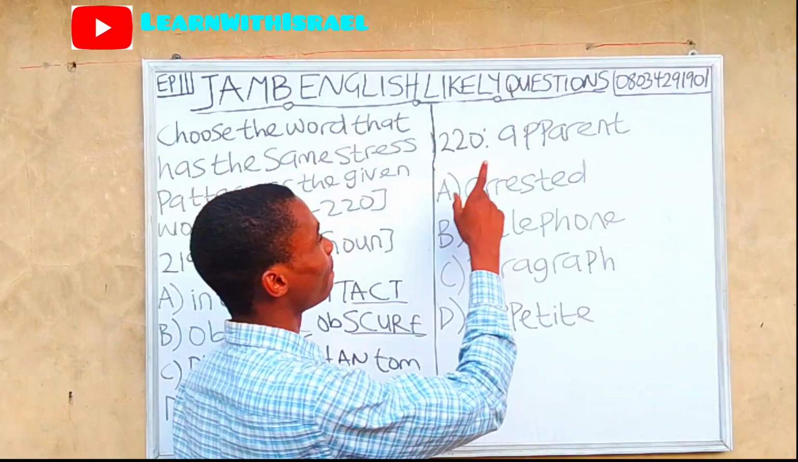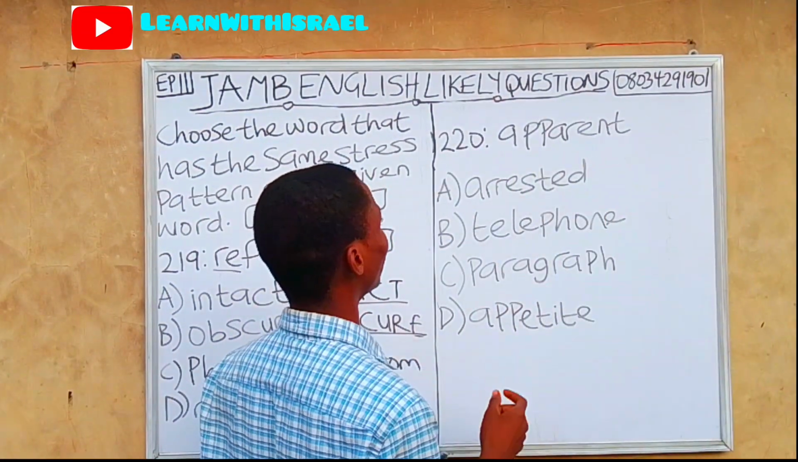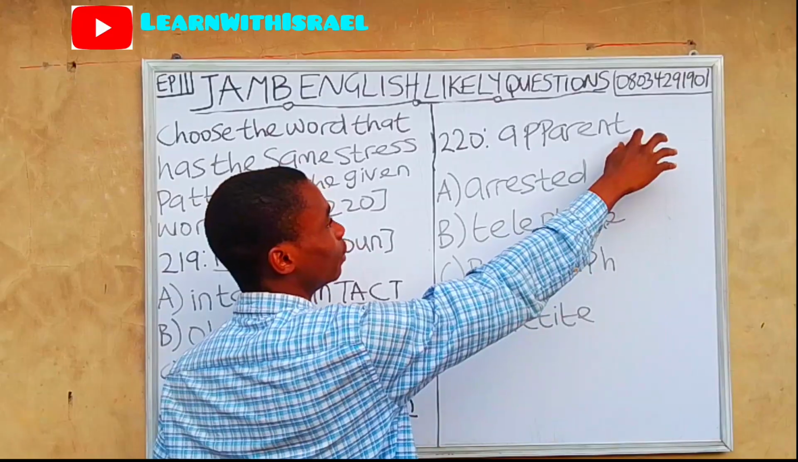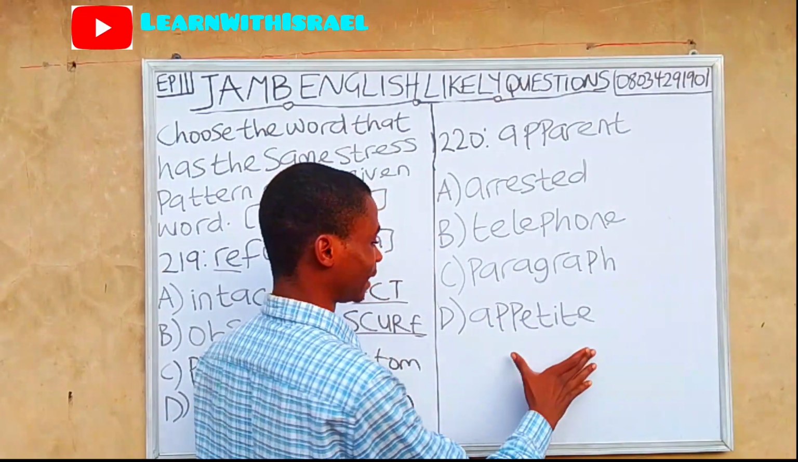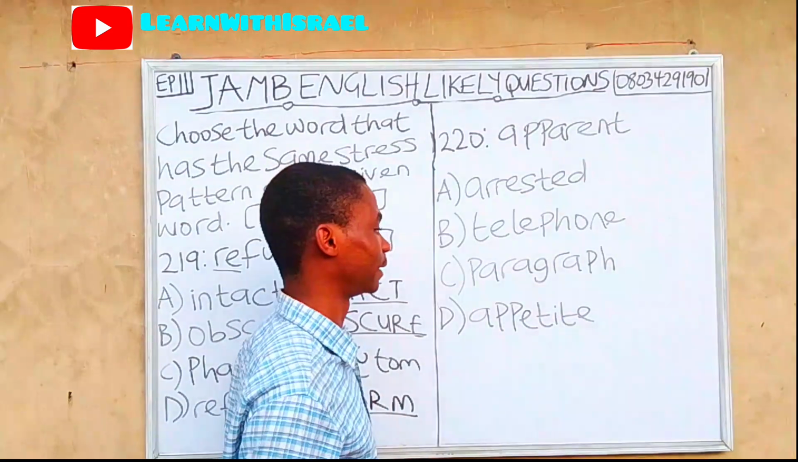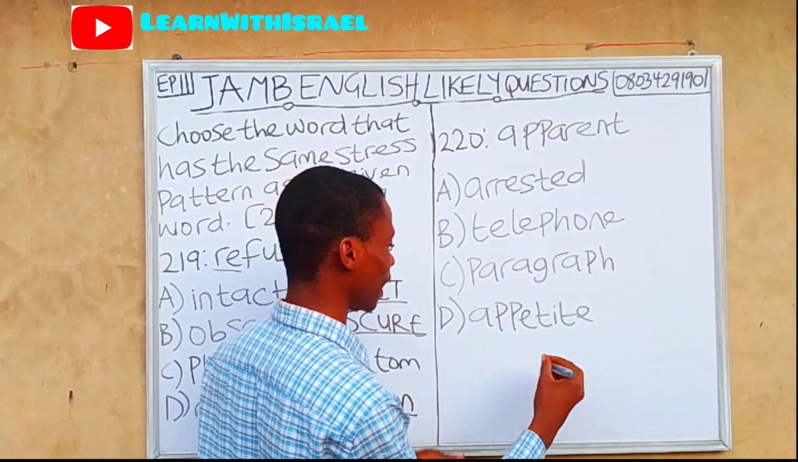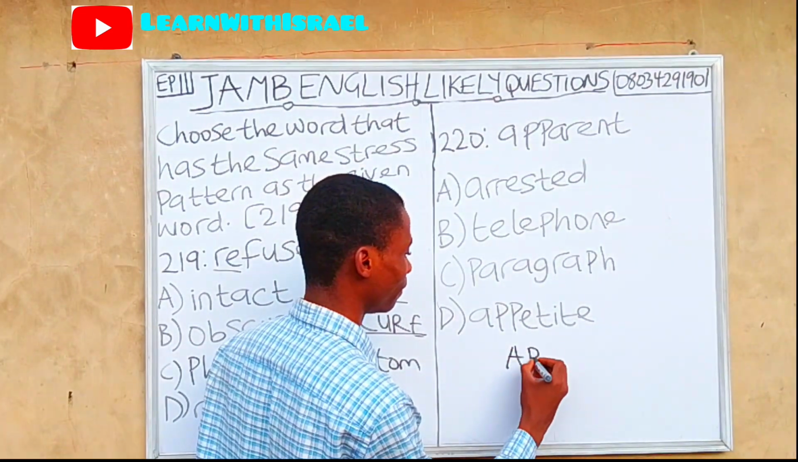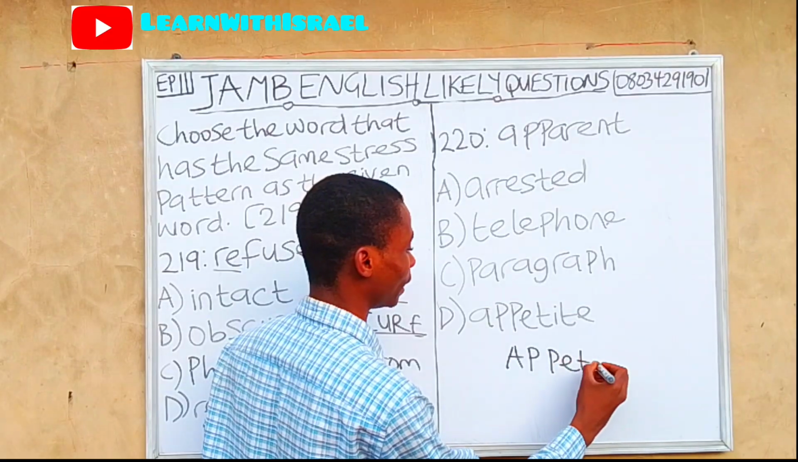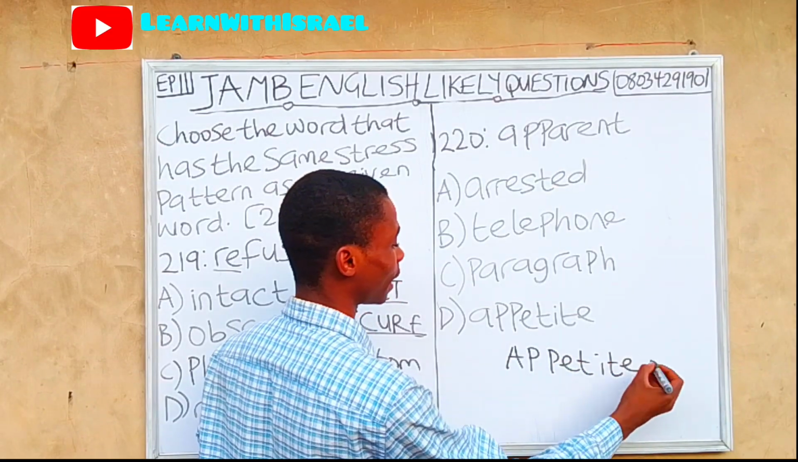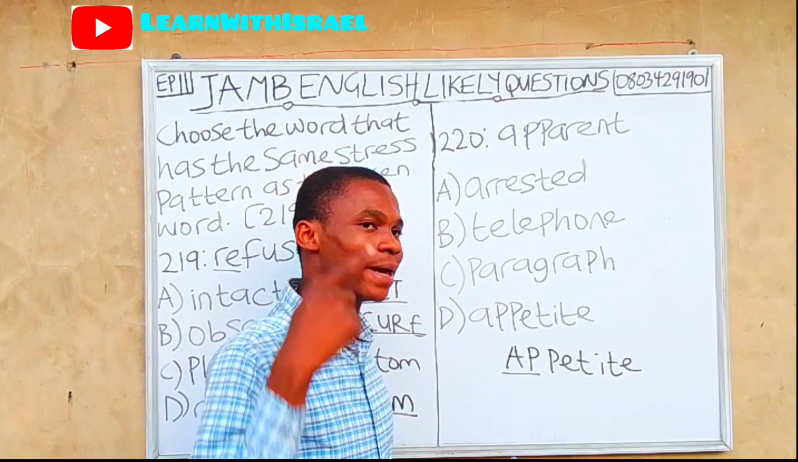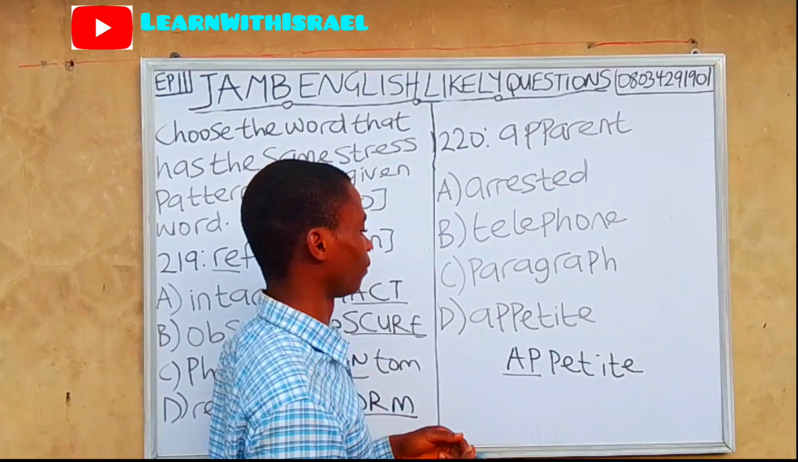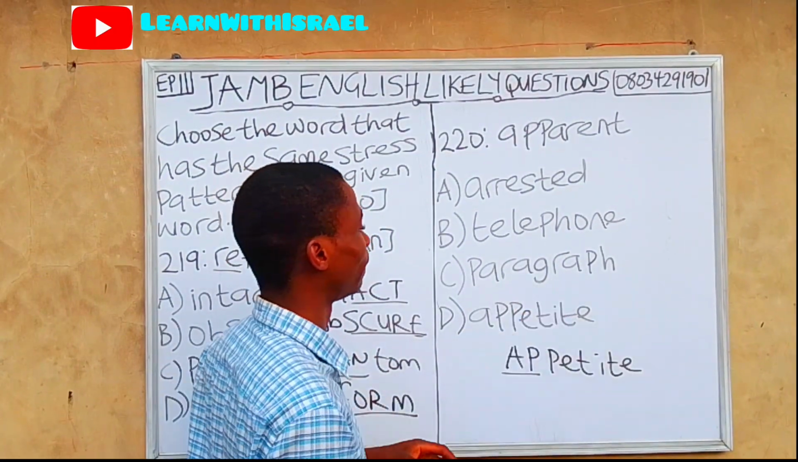Question 220. Apparent. So we have to look for the option that has the same stress as apparent. So let's start from option D, which is appetite. Appetite. So it is written as appetite. App is very stressed. Appetite.